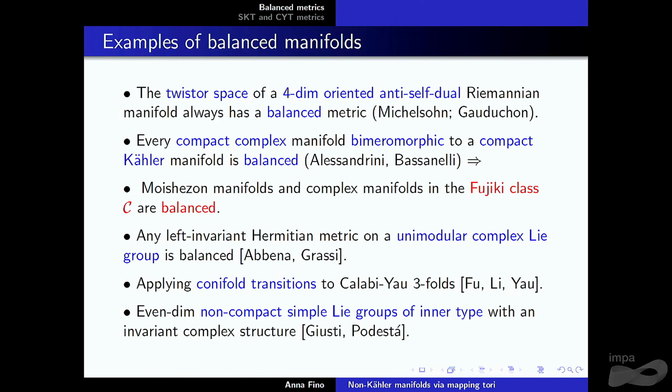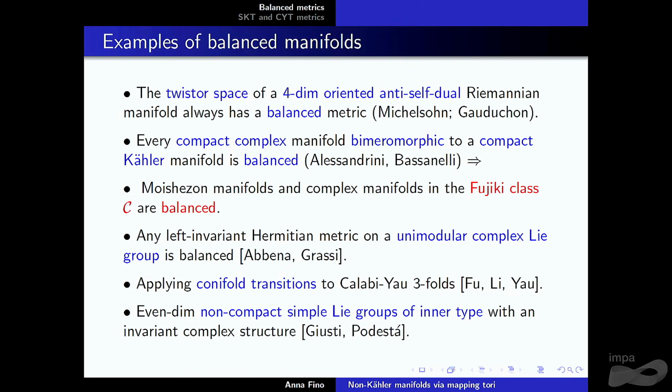But there is a simple way to construct balanced manifolds, a result by Ben, Antonella Grassi: just take a unimodular complex Lie group and any left invariant Hermitian metric. Here the complex structure is bi-invariant, and any left invariant compatible metric is balanced.